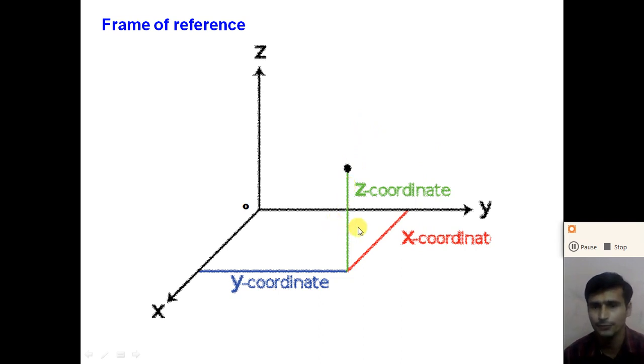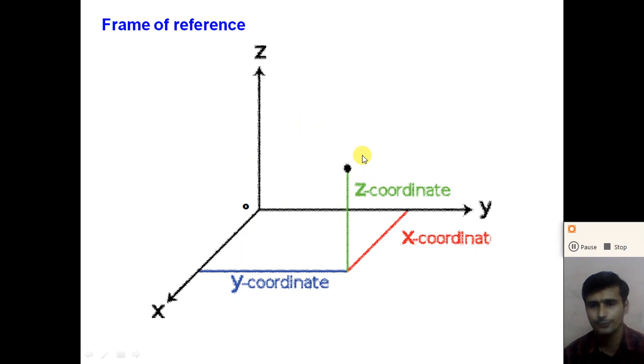But if we change the frame of reference, the x, y and z coordinates will change. For a different frame of reference, the coordinates will be different and the position of the object is also different. So the x, y and z coordinates give the position of the object P with respect to this frame of reference, right?